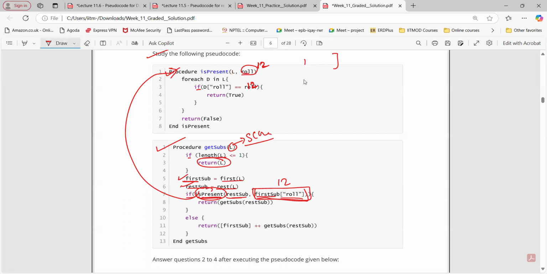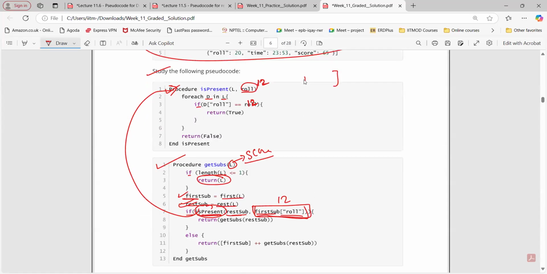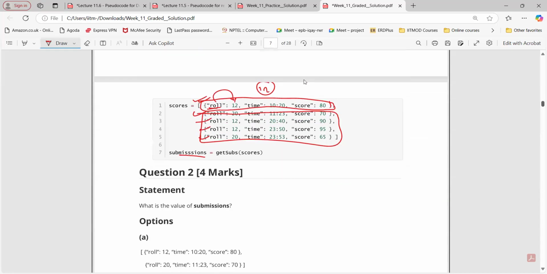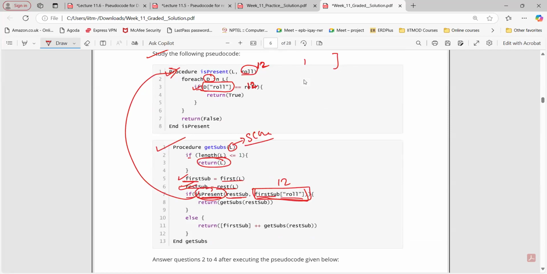Now what we are doing for each D in L, and what is L? Rest of sub. So for every dictionary in this particular list, we are checking if D roll number equals 12. For the first scenario, we have a 20. Is that condition true? No. So this will be the output of the entire thing for the first iteration: 20, not equal. So we are going for the next iteration.